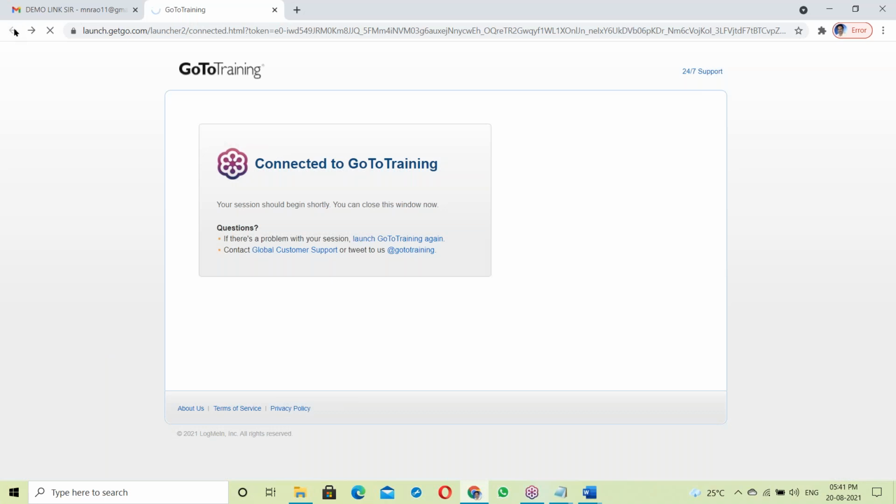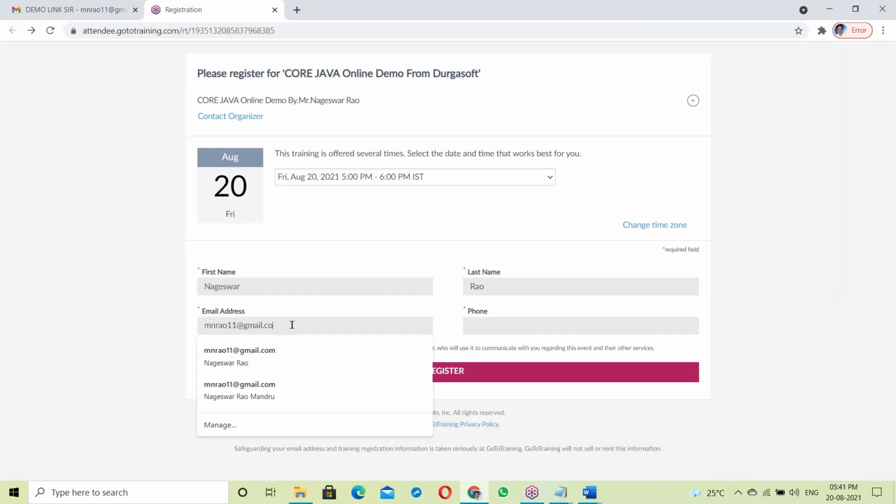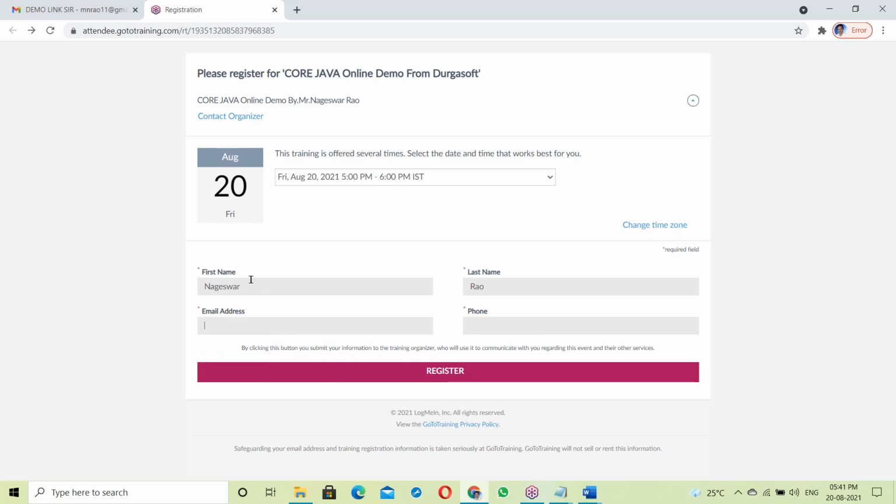So for example here, providing some information, right? Some information like first name, last name, email address, and phone number. We are providing some information and registering. This one is called the front end. It's a user interface, the interface given to you. Here you have to provide all this information and submit.